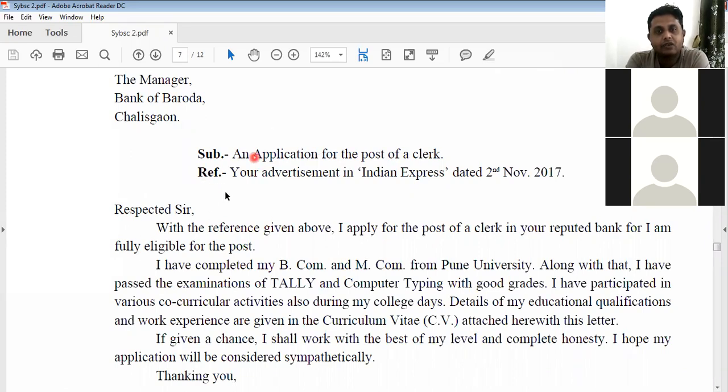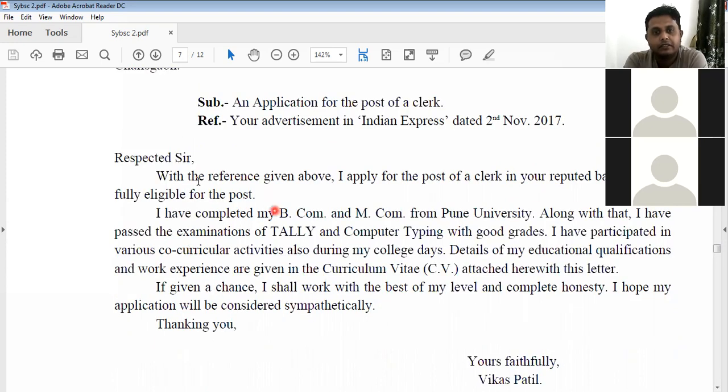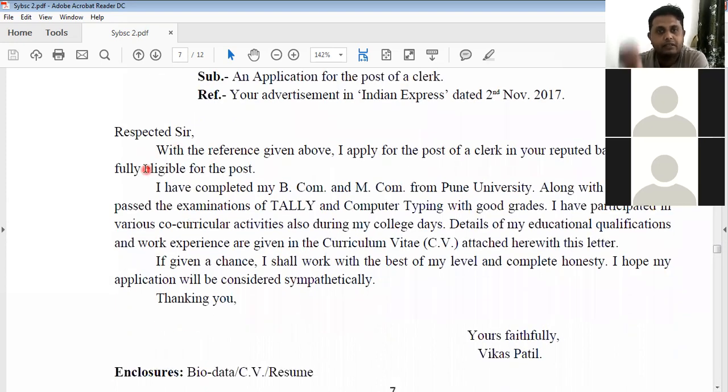The candidate has got the news of this advertisement in some newspaper or via some online mode, right? So your advertisement in Indian Express dated 2nd November 2017. That's the reference. See, respected sir or say respected madam. See how short the letter is, right? They're about 7 to 8 lines.